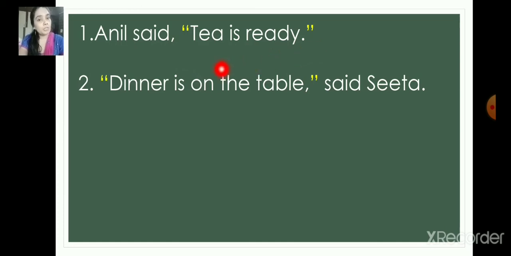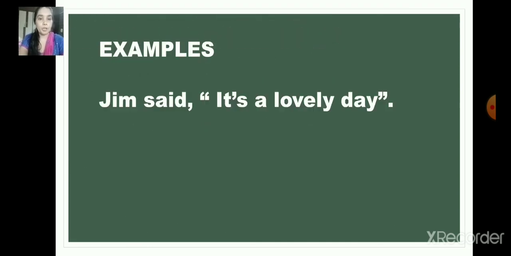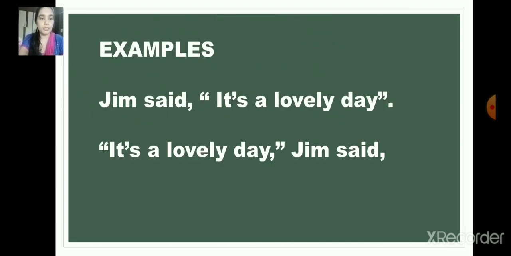So this inverted commas sentence may come at the ending or may come in the beginning. So dinner is on the table, said Sita. So here in the ending and here in the starting. Right. So inverted commas are used to show the spoken words.